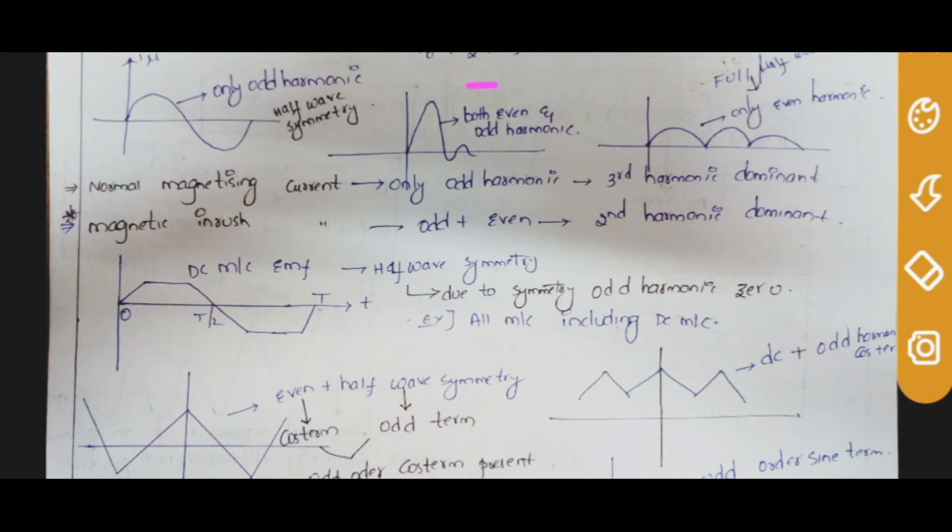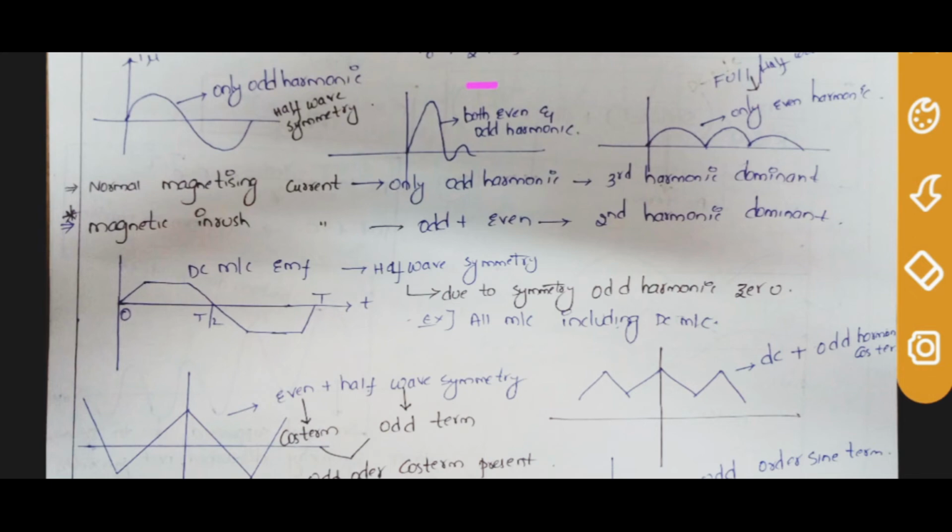If the high current contains even harmonics, the circuit breaker does not open. When it contains odd harmonics and the current is high, the circuit breaker opens. This question was asked in the engineering service examination: switching transient has which dominant harmonic? That is the second harmonic, not the third harmonic. In any other case, the dominant harmonic is the third harmonic, but in switching transient, the dominant harmonic is the second harmonic.